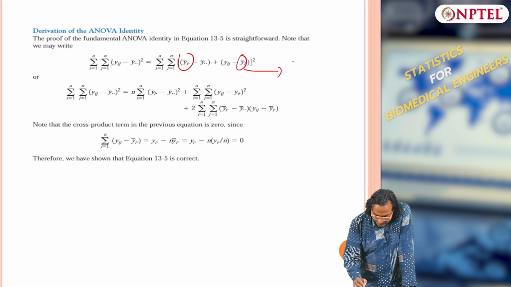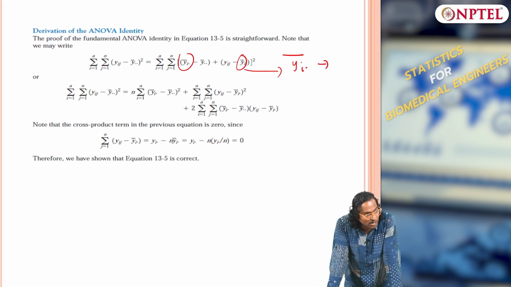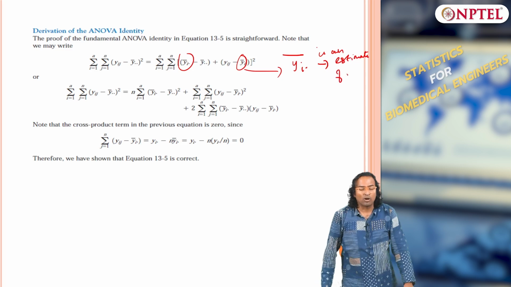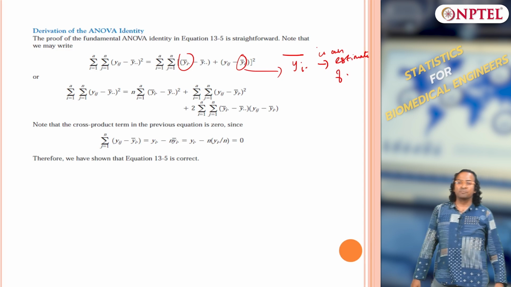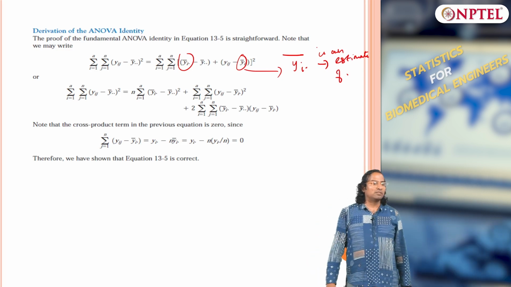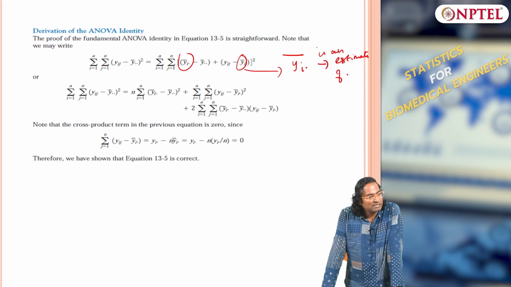What is this? yi dot bar is an estimate of what? This is the mean along the j axis, the mean for each treatment.